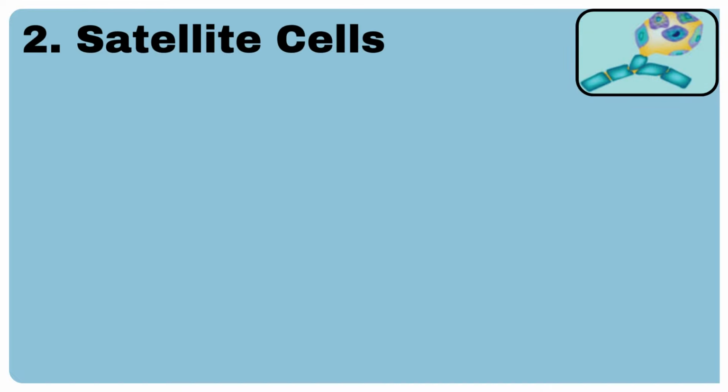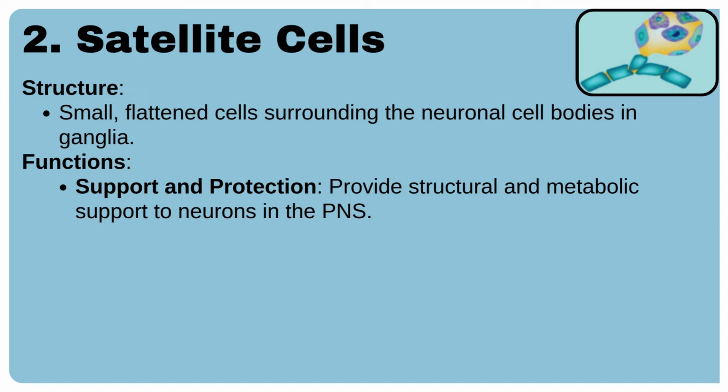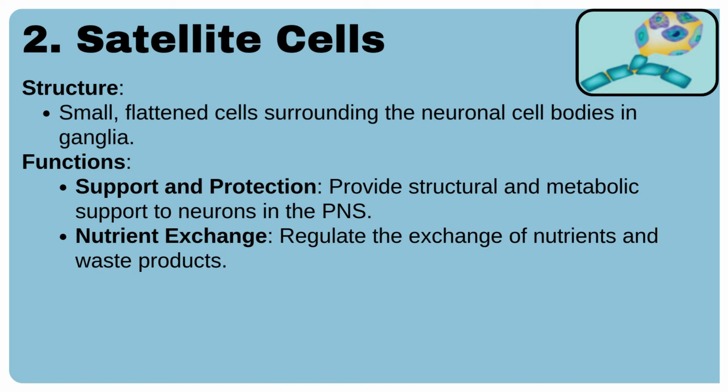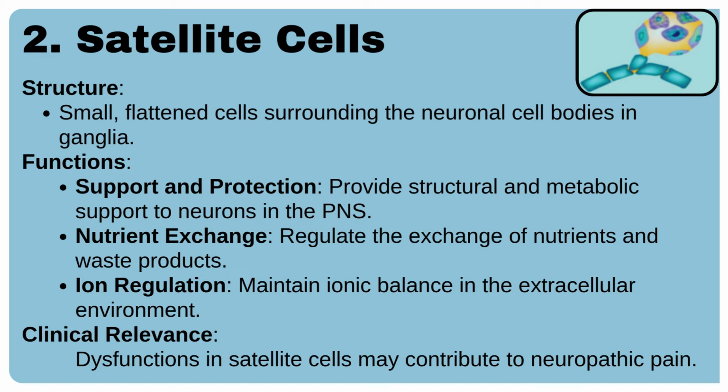Number 2. Satellite cells. Structure. They are small, flattened cells surrounding the neuronal cell bodies in ganglia. Functions. They perform the following functions: support and protection. They provide structural and metabolic support to neurons in the peripheral nervous system. Nutrient exchange. They regulate the exchange of nutrients and waste products. Ion regulation. They maintain ionic balance in the extracellular environment. Clinical relevance. Dysfunctions in satellite cells may contribute to neuropathic pain.